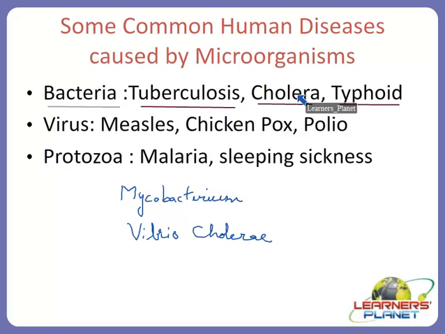The consistency is somewhat like rice water. You must have seen starch water, a sticky kind of thing which is very liquid, very dilute. Along with that, it has a fishy smell. So this indicates that a patient might be having cholera.